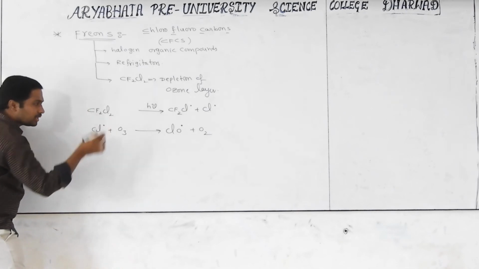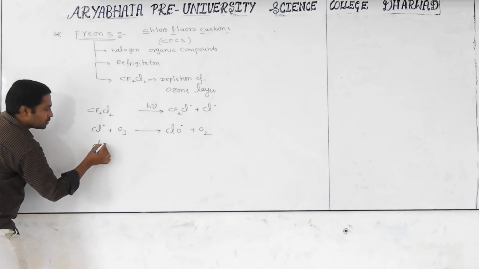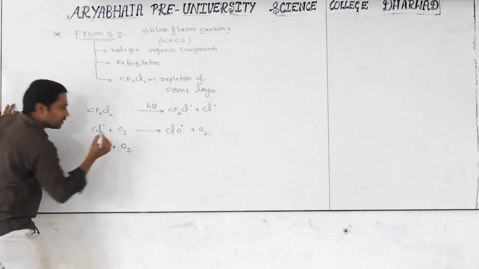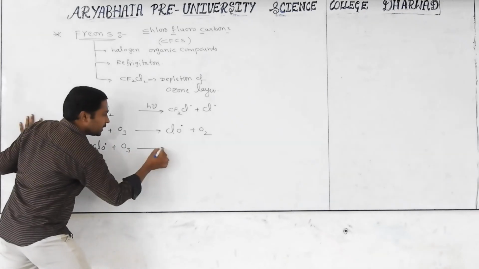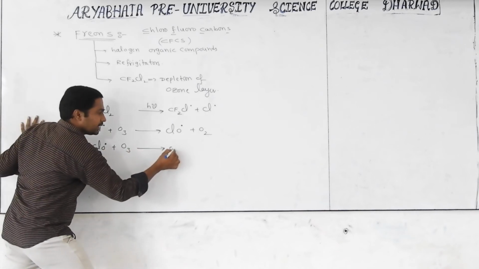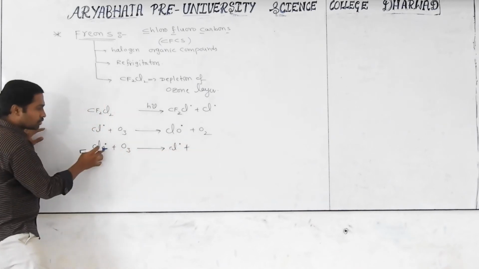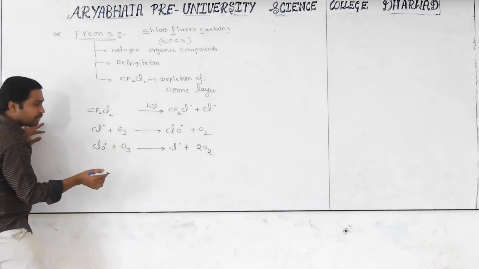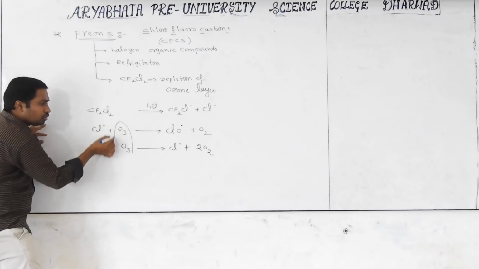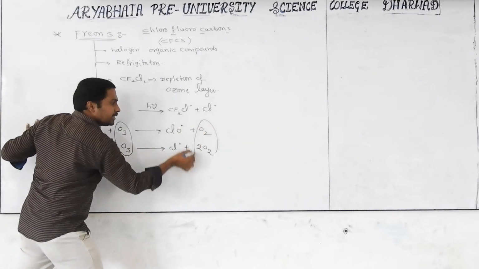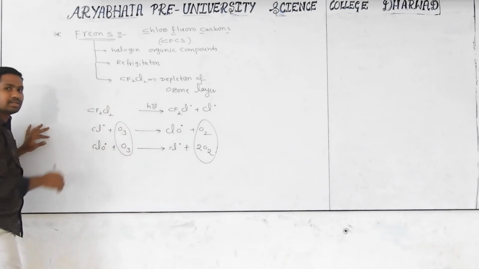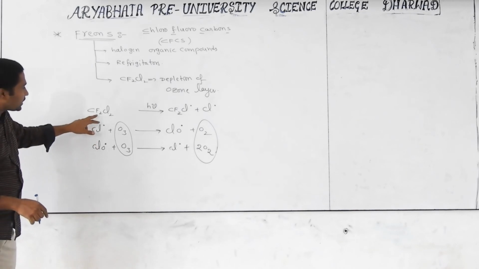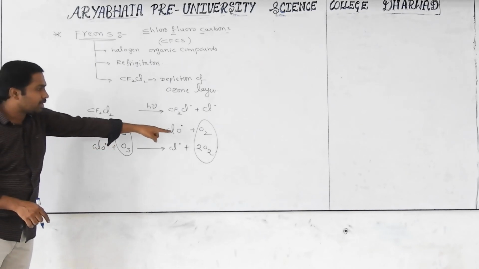After this the process is still going on. ClO is still a reactive particle, a chlorine oxy radical. Again it will react with an ozone molecule. Then it becomes Cl radical plus oxygen, and 3 oxygens become 2 oxygens. Finally, what happens? Did you observe? 2 ozone molecules become 3 oxygen molecules through the reaction with chlorofluorocarbons. Finally, what do we conclude? By the reaction of freons with ozone, it is converted into oxygen.